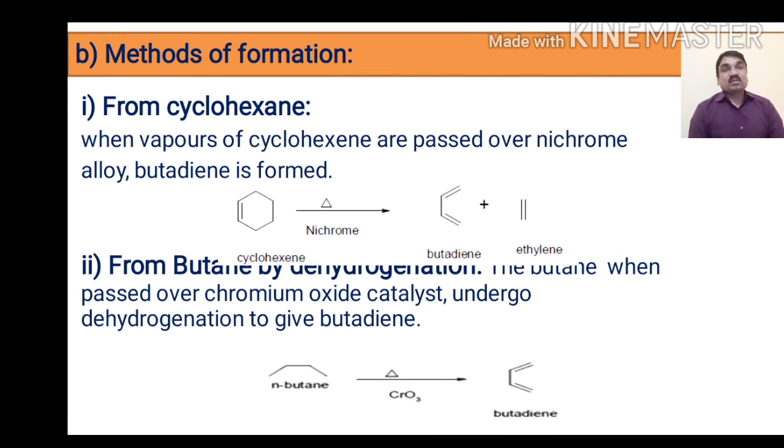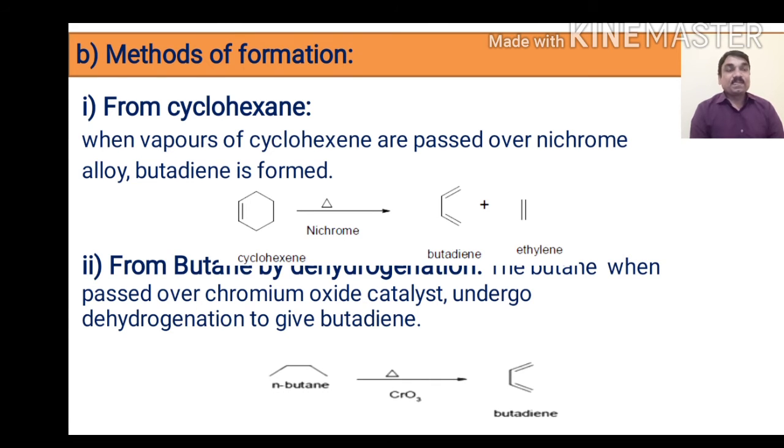There are a number of methods available for the synthesis of 1,3-butadiene, but some are discussed here. The first one is from cyclohexane. When vapors of cyclohexane are passed over nichrome alloy and heated, it results in the formation of 1,3-butadiene and ethylene.